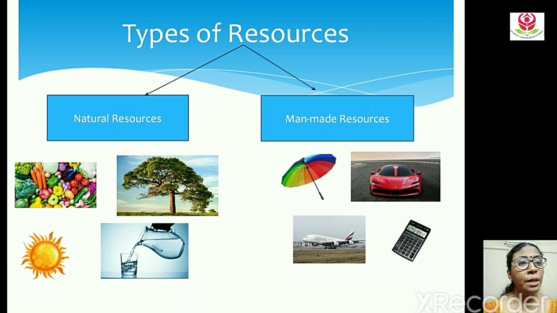Now let's see about man-made resources. The resources made by man are called man-made resources. For example, the vehicle which we use for traveling, the mobile phones, the computer, the laptop, the calculator which we use for calculating, all these things are made by man. So they are called man-made resources.